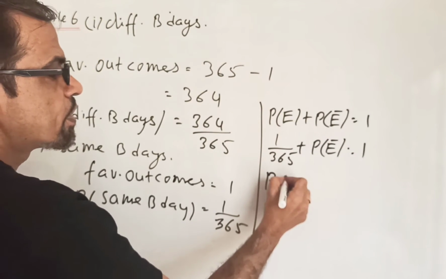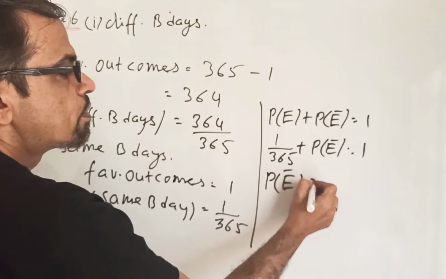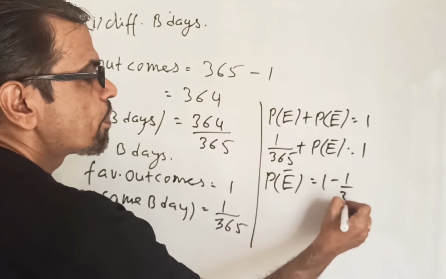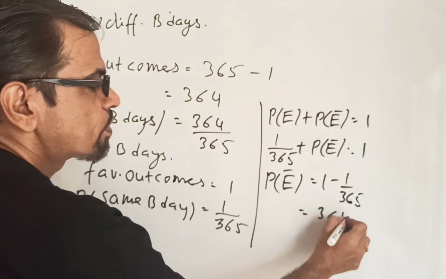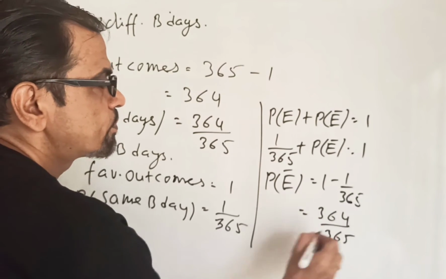So probability of E bar will be 1 minus 1 upon 365, so this will be 364 upon 365.